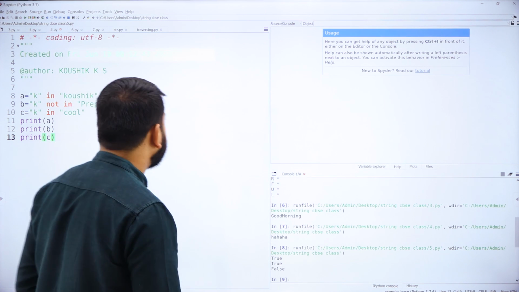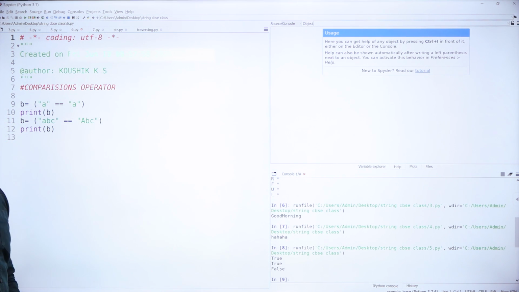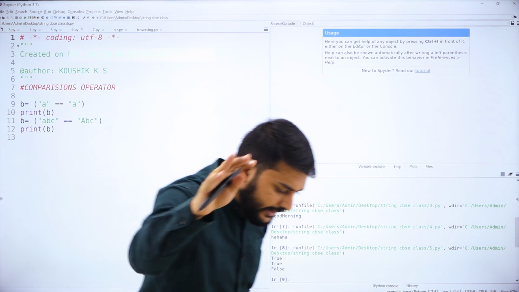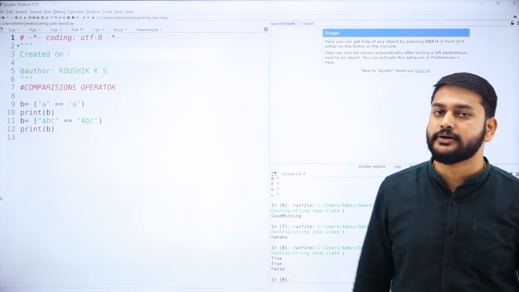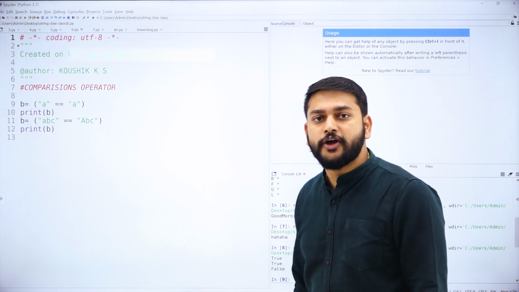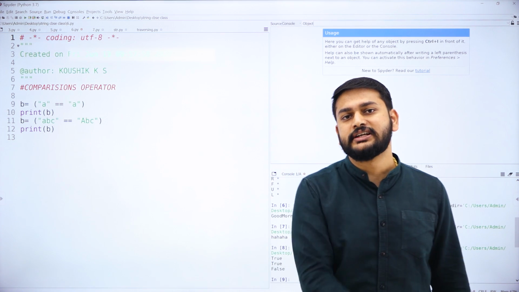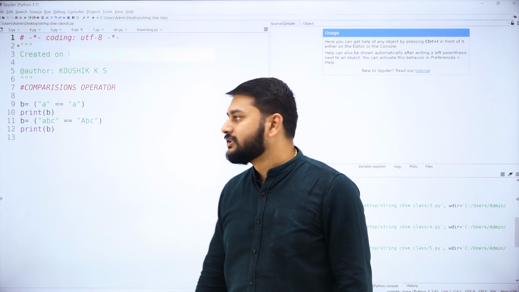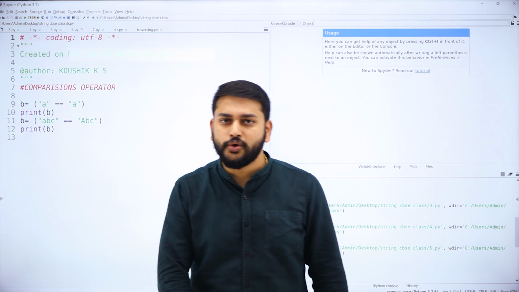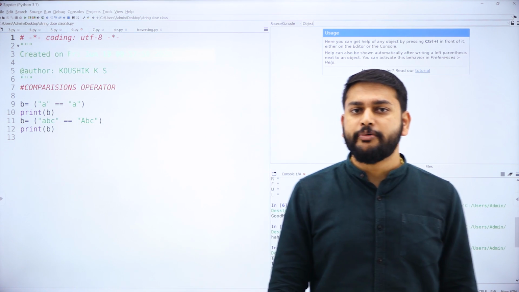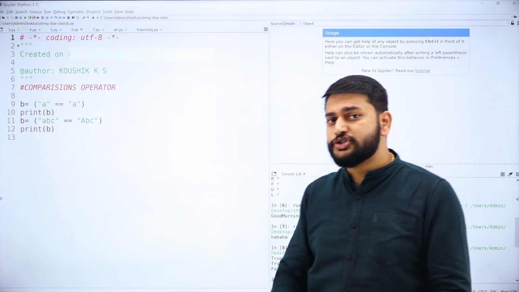Moving on to the next one. My dear students, the next one that I have is comparison operators. What is the use of comparison operators? Sir, I'm just trying to compare both strings with the help of the operator equal to, and I can also use all the relational operators to compare two different strings.